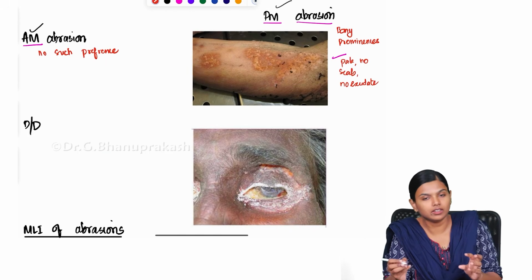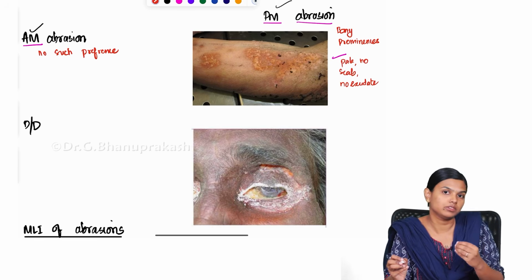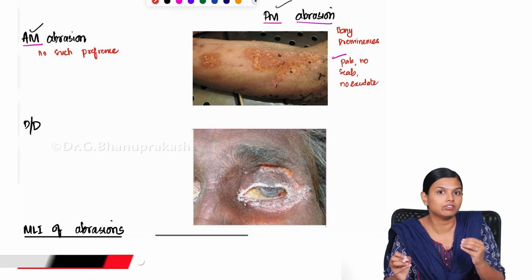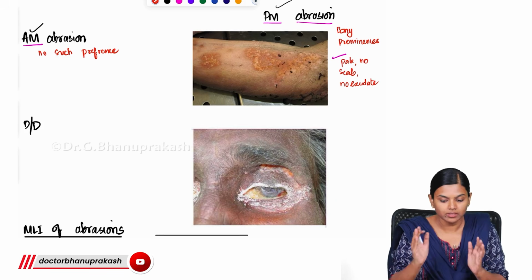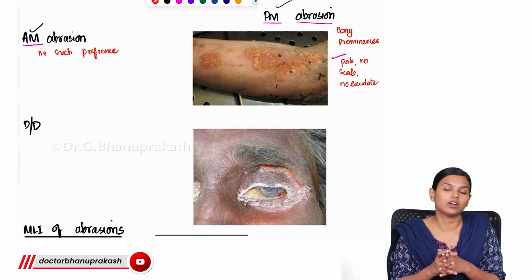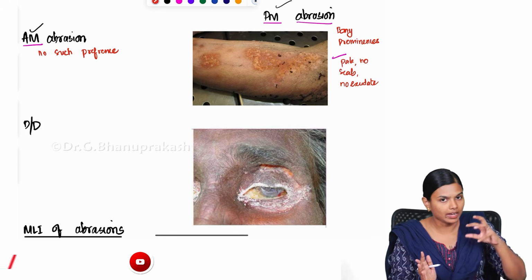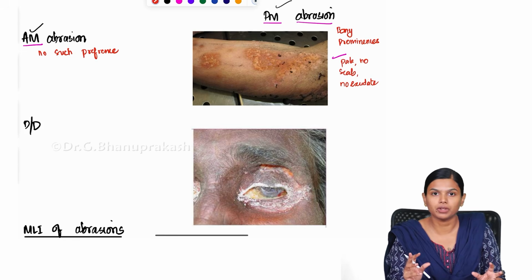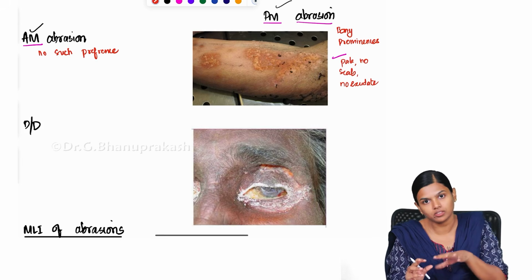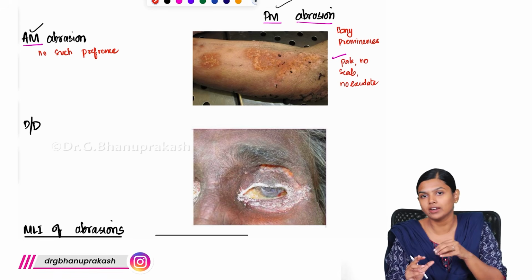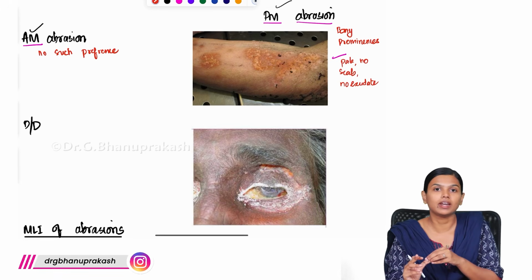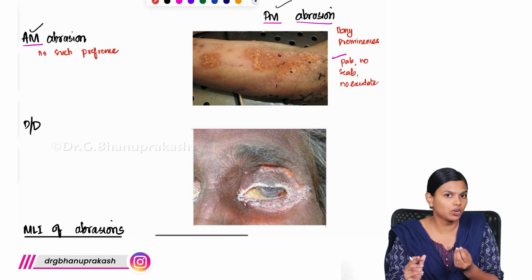Just by looking at the lifeless wound, it will have no color, it will be very pale, very lifeless. By seeing that, we can identify that it is a postmortem abrasion. This is the most striking feature that you have to know. When you see an antemortem abrasion and a postmortem abrasion, you will find that something is wrong with the latter: it does not have enough oozing of blood or enough exudate. By that you can identify that this is a postmortem abrasion.